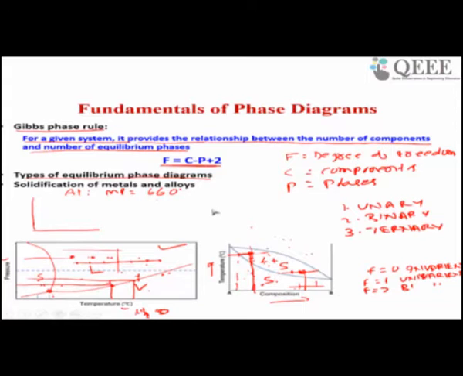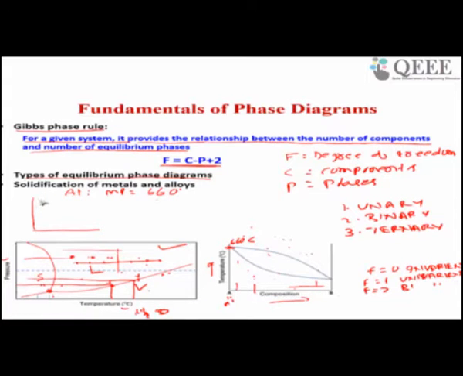Now suppose this particular material forms this phase diagram. For example, you have pure metal A, aluminum, which has a fixed melting point, suppose 660. How will it happen?